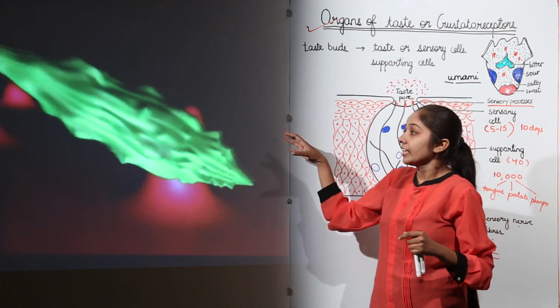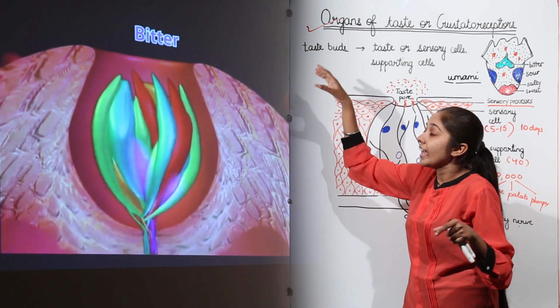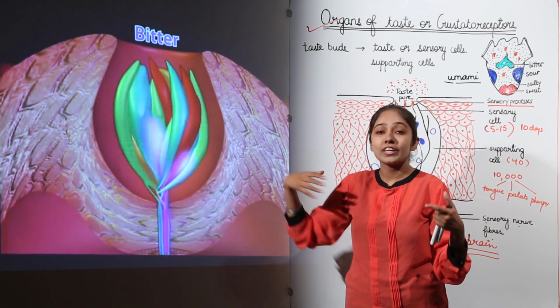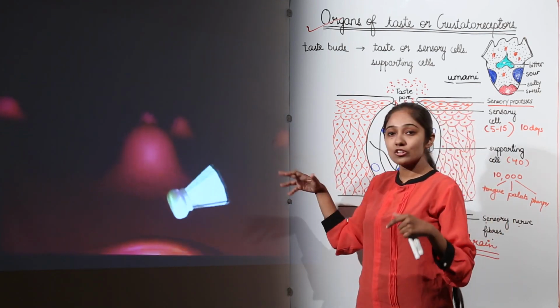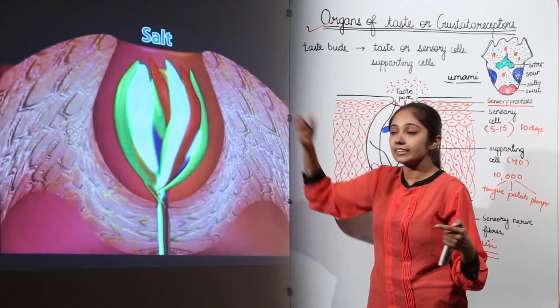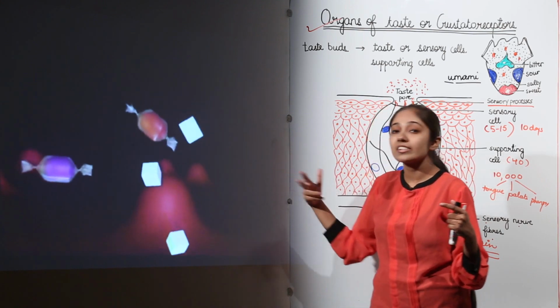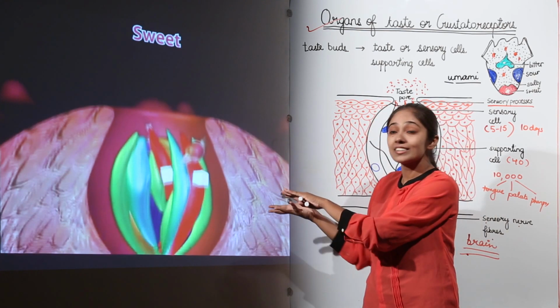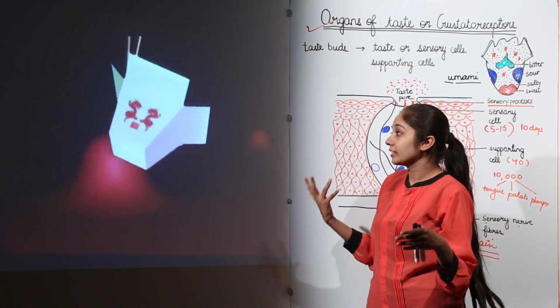For example, if you are having bitter gourd, Karela, then this is going to activate the receptor which receives the stimulus for bitter taste. If you are tasting something salty, this is going to activate certain receptors which are there for salty taste. And if you are going to have candies, then it is going to activate receptors which are there for what? Sweet taste. So this is how this process works, right?